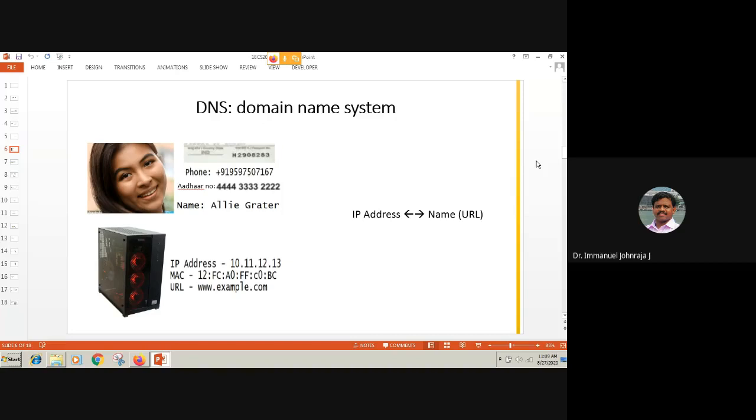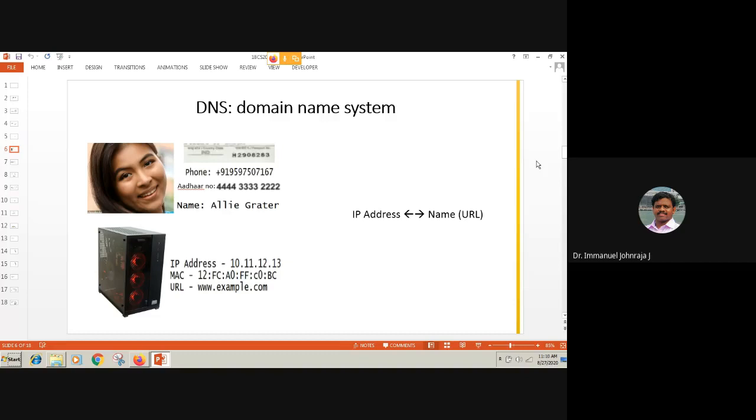Well, let me take an analogy of a human. On the screen, you could see there is a person, and her passport number is given, H29082B3XYZ. The person's phone number is also given, and another detail, which is the Aadhaar number, and the name. All right. So this should give us a little idea about why we need the domain name system.